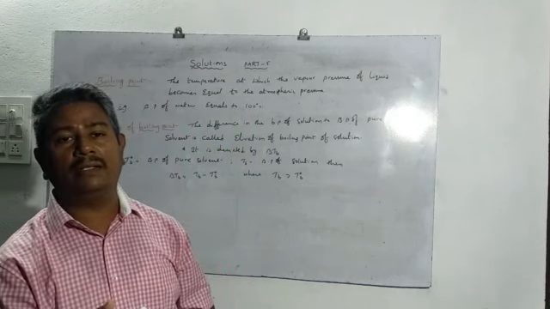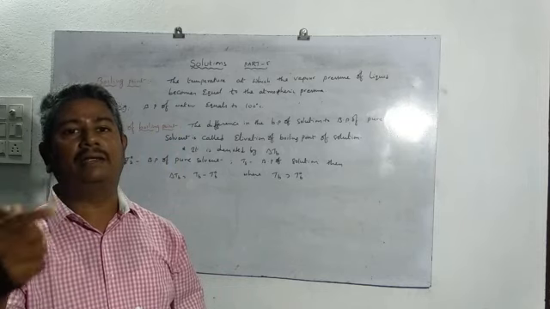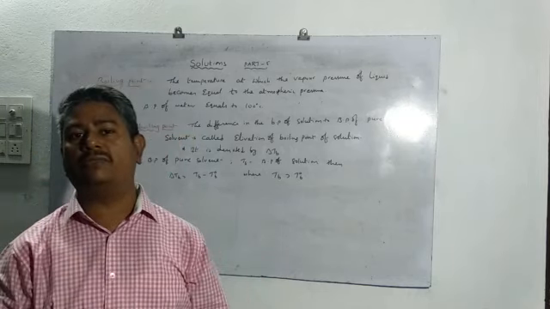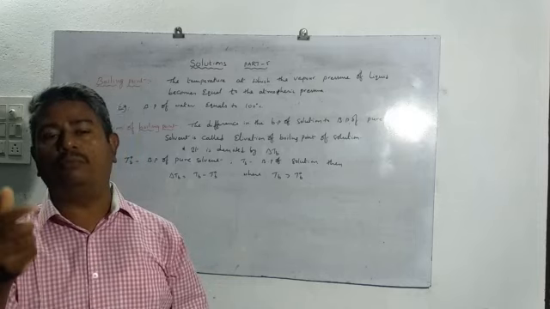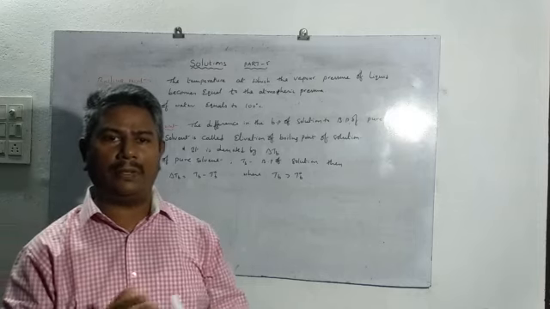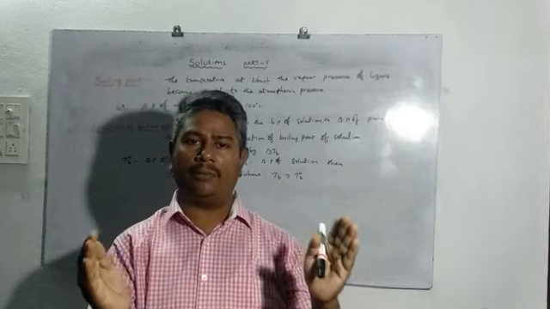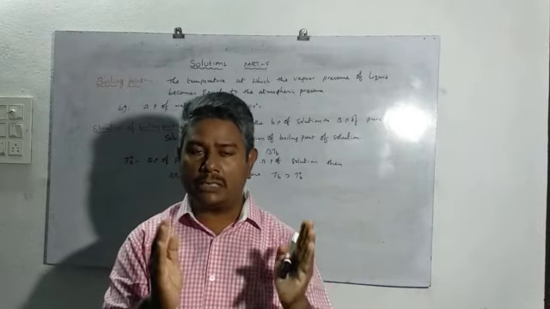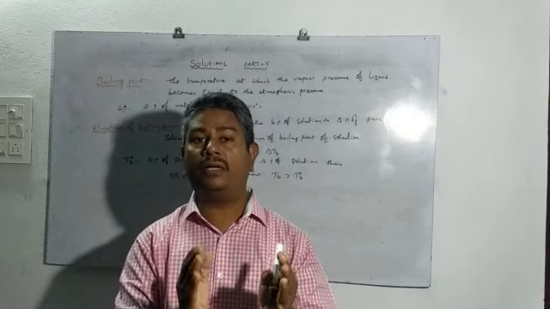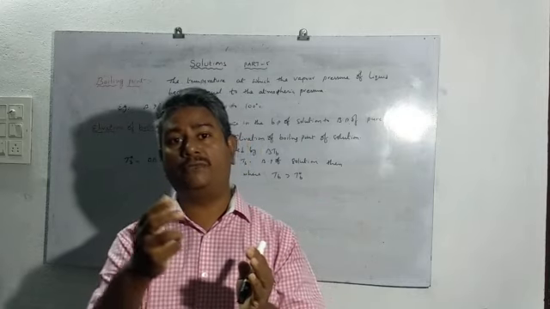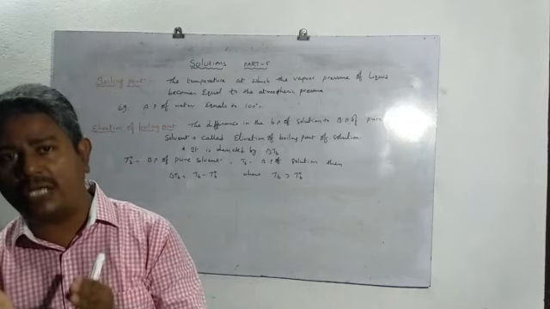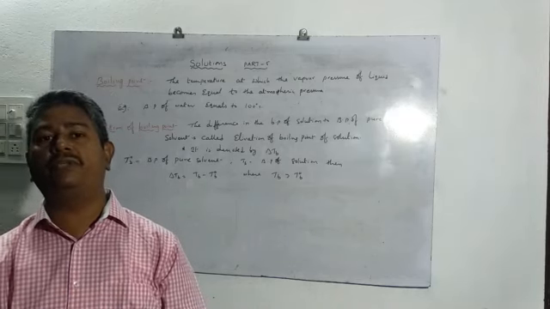Such elevation is called the elevation of boiling point. What is the definition of elevation of boiling point here? The difference between the boiling temperature of the solution and the boiling point of the pure solvent.